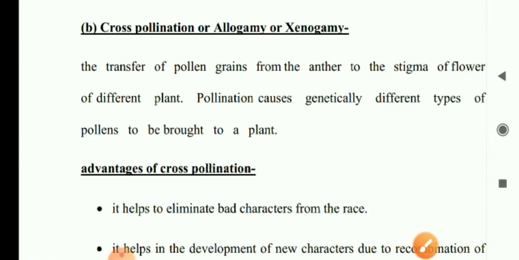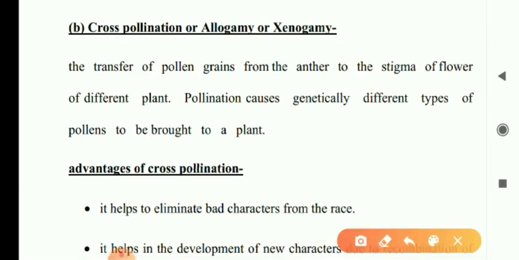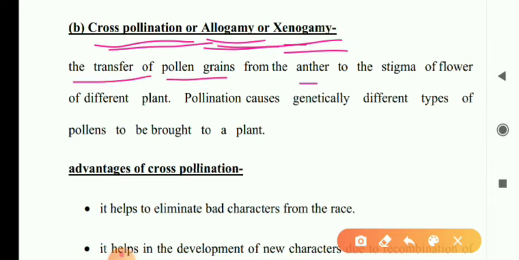Now the next topic is cross pollination. The transfer of pollen grains, or allogamy. Cross pollination means allogamy, which means xenogamy. The transfer of pollen grains from the anther to the stigma of a flower of a different plant is known as cross pollination. We have discussed this in that flow chart.